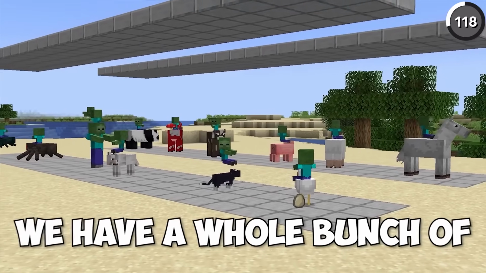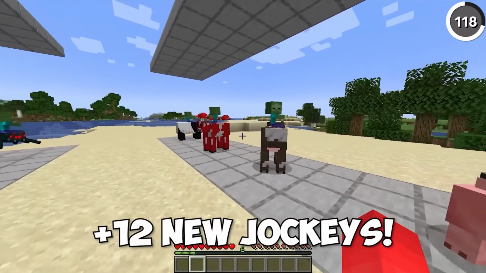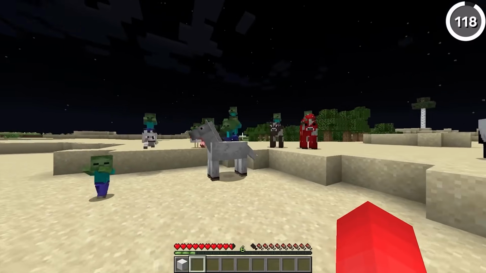In Java, a spider jockey looks like this. But on Bedrock Edition, we have a whole bunch of other jockeys to choose from. In fact, there's up to 12 different variants in this version alone, which is a lot more terrifying.